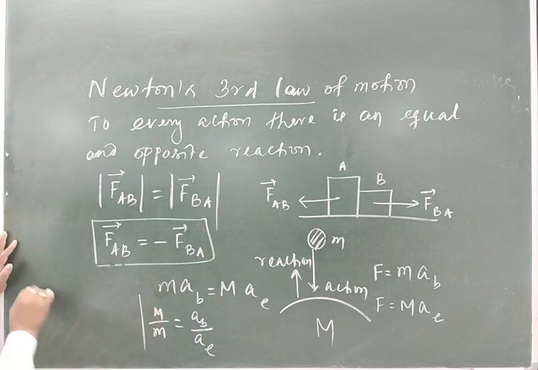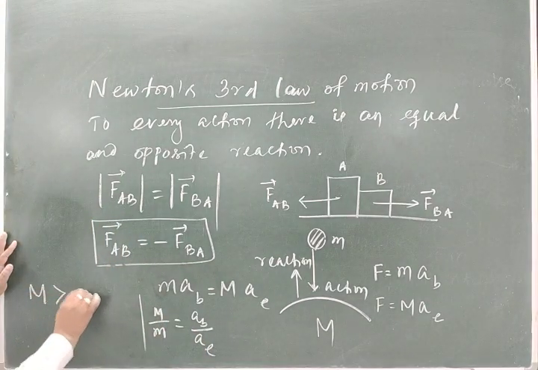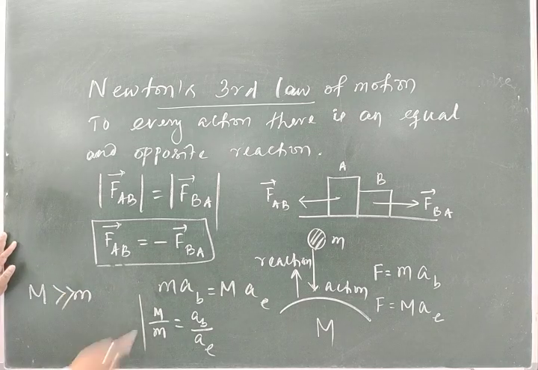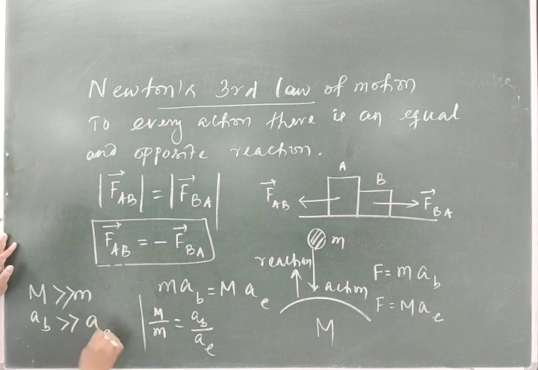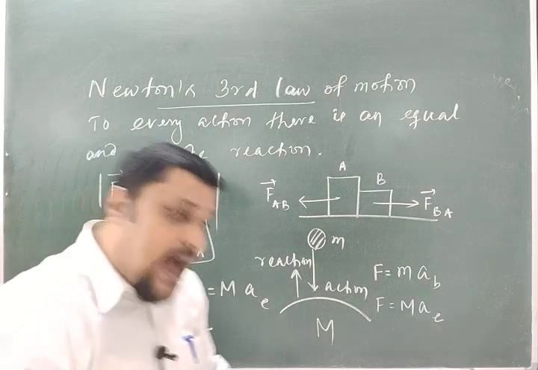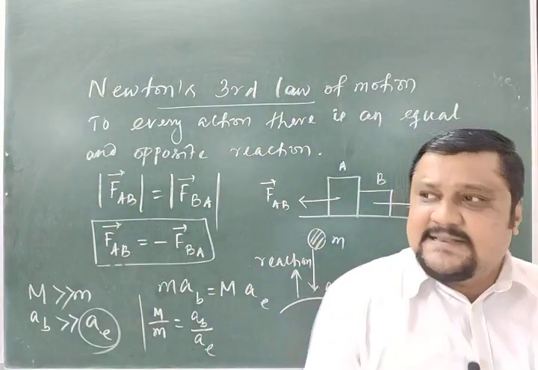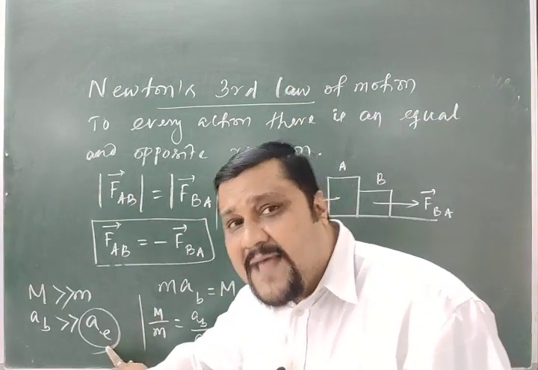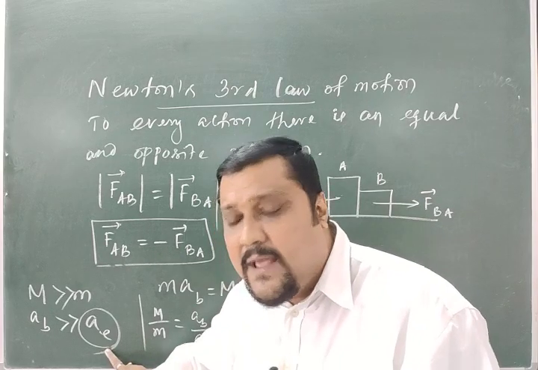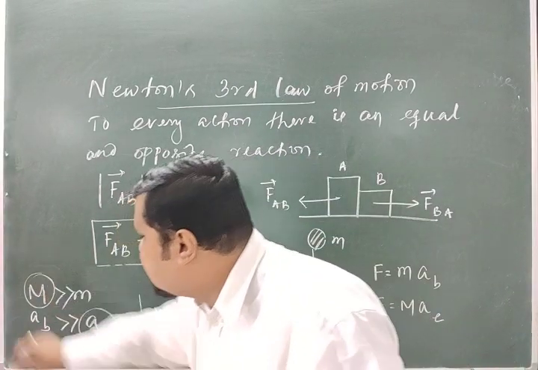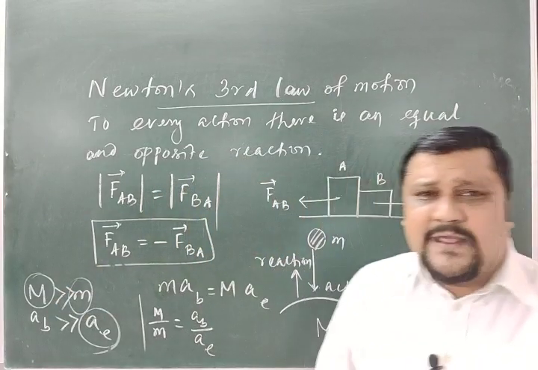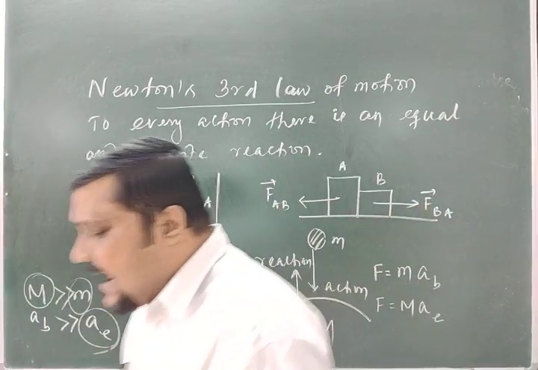As you know, the mass of earth M is very, very much greater than the mass of the body m. So the acceleration of the body is very, very much greater than the acceleration of earth, which we are not able to observe. It means the earth is also accelerating towards the body, but we are not able to observe or detect that acceleration because its mass is very, very large compared to the mass of the body. That is from Newton's third law.